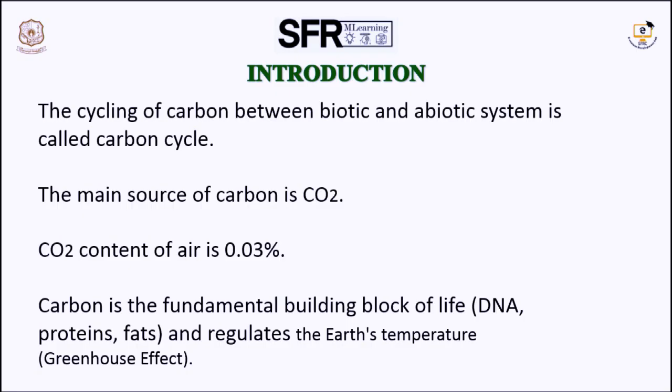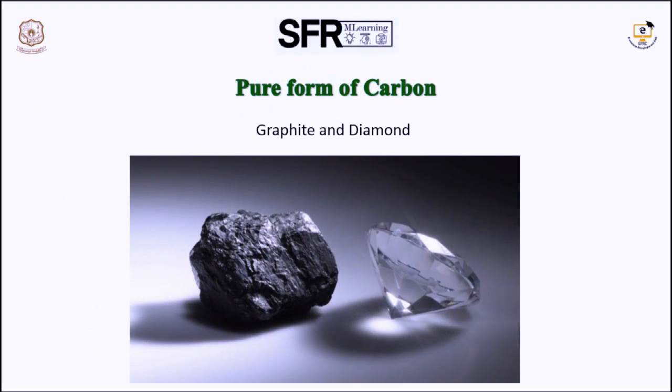For example, when we draw a line with coal, it is rich in carbon. The purest forms of carbon are graphite and diamond. Graphite is the soft form and diamond is the hardest form of carbon.